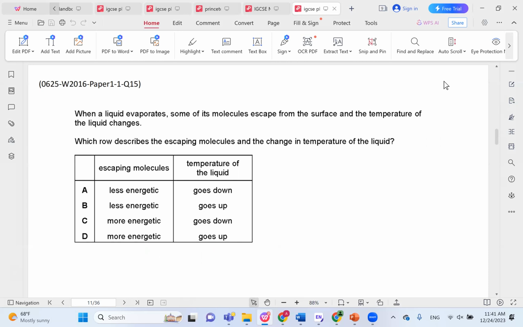When a liquid evaporates, some of its molecules escape from the surface and the temperature changes. Which row describes the escaping molecules and the change in temperature? This is a repetition. It's not exactly the same question. It has different wording, but it's exactly the same concept. So we said more energetic molecules and the temperature goes down rather than goes up. So we're going to go again with choice C.